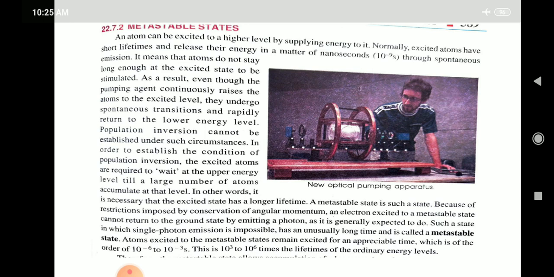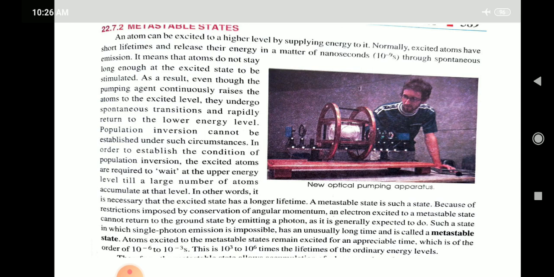In order to establish the condition of population inversion, the excited atoms are required to wait at the upper energy level till a large number of atoms accumulate at that level. In other words, it is necessary that the excited state has a longer lifetime, a metastable state.